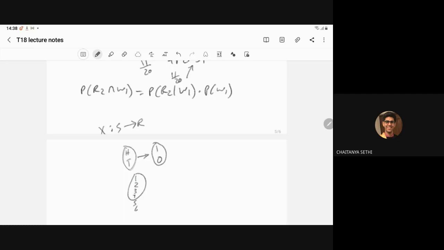For example, when we are rolling a die, you can directly say this is 1, 2, 3, 4, 5, 6. So the sample space may be numerical or non-numerical, but with the help of a random variable, we can convert the non-numerical to the numerical. It means a random variable gives a numerical sample space. For the layman, you can say it is the numerical sample space.